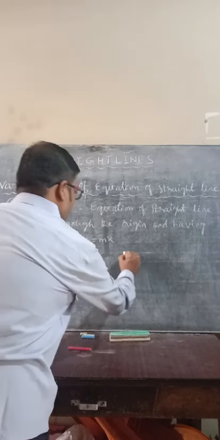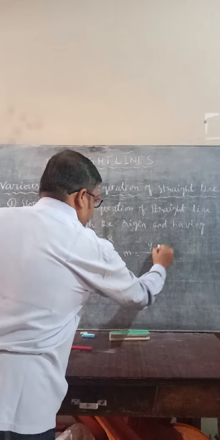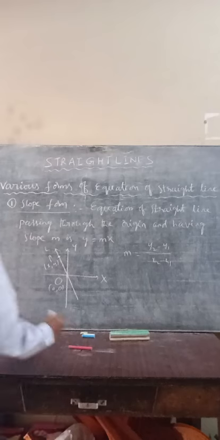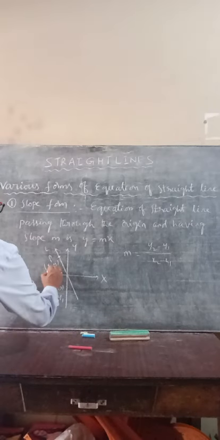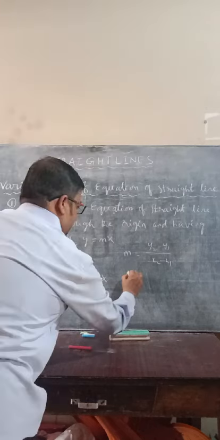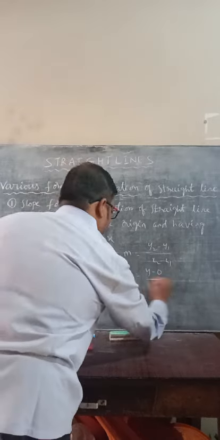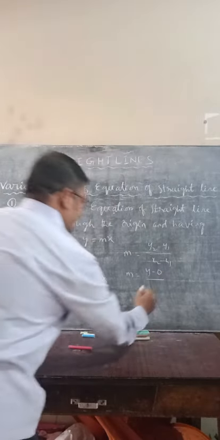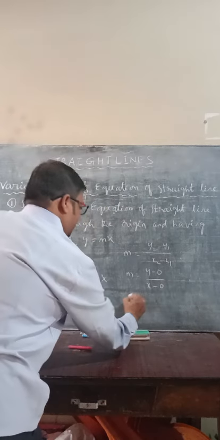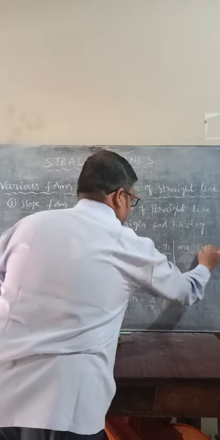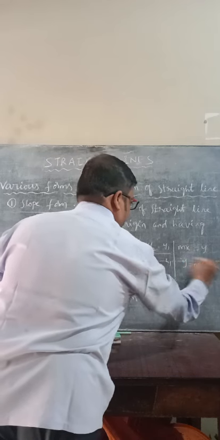So the slope of the line, by the slope formula, m equals y2 minus y1 by x2 minus x1. Here this is x1, y1 and this is x2, y2. That means m equals y minus 0 by x minus 0, which gives m equals y by x. So m into x equals y, that is, y equals mx.